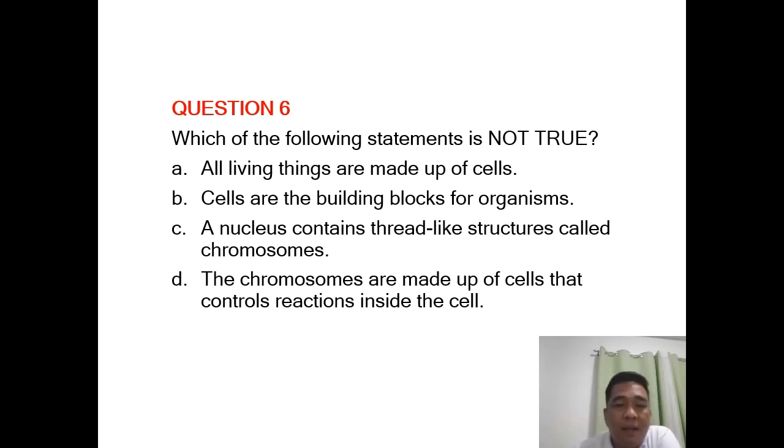A, all living things are made up of cells. B, cells are the building blocks for organisms. C, nucleus contains the thread-like structures called the chromosomes. Or D, the chromosomes are made up of cells that controls reactions in the cell.